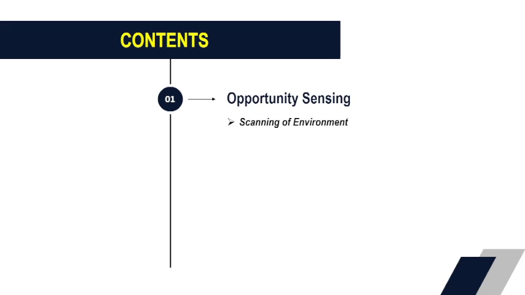The contents of this presentation: first, there is opportunity sensing, how to sense the opportunity, and this has 3 sub portions. First is scanning of the environment, then idea generation, and then product or service selection, and then there is a word of caution also. Now, the first is, what is opportunity sensing?